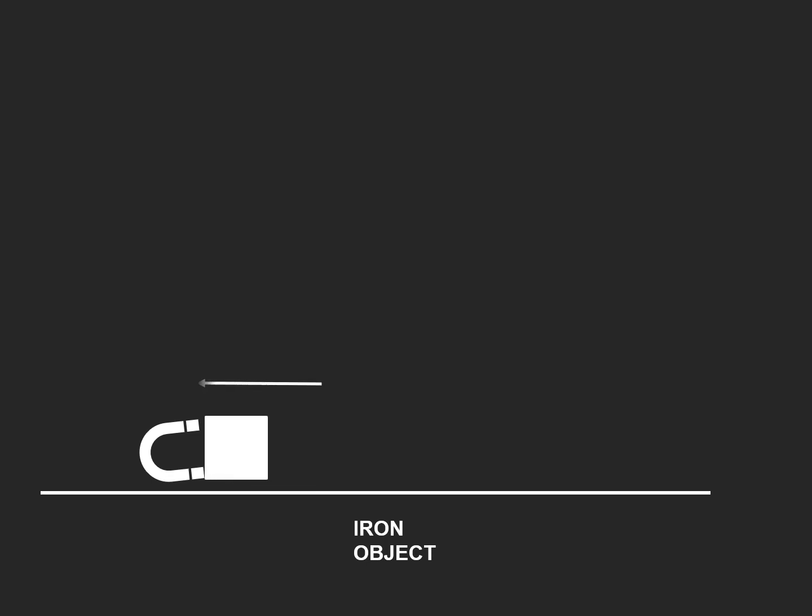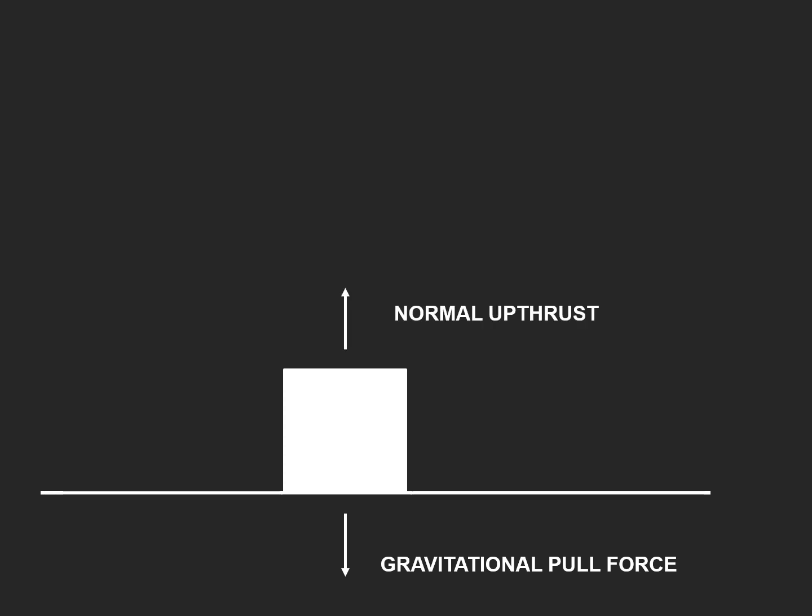At last, if I ask you an object is in stationary condition or at rest, will there be any gravity force? Answer should be yes, as at any time on an object, gravitational pull force downwards and normal upthrust is there.